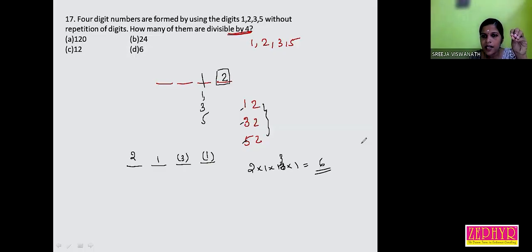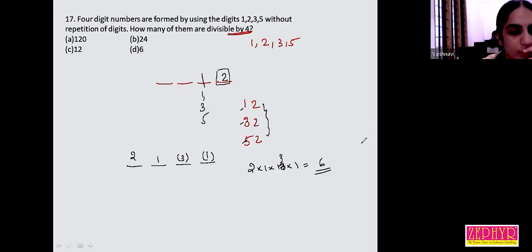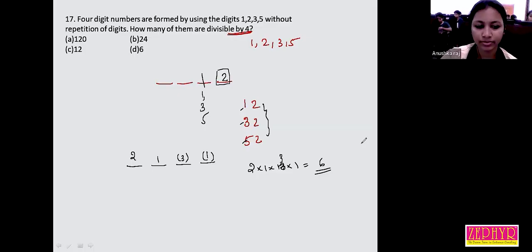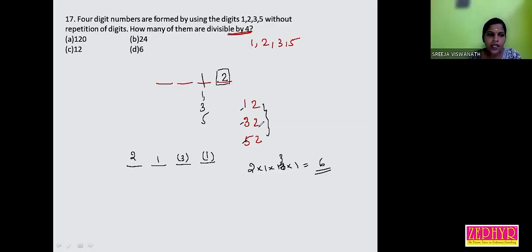Clear, Anna? Any doubt? Vaishnavi, is it clear? Yes, yes. Okay. Anushka, Navaneet. Yes. Okay. Now the next question.